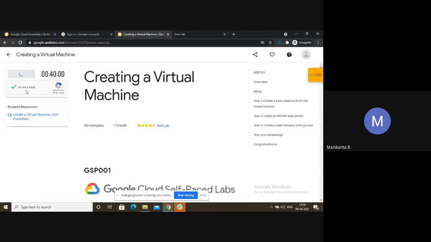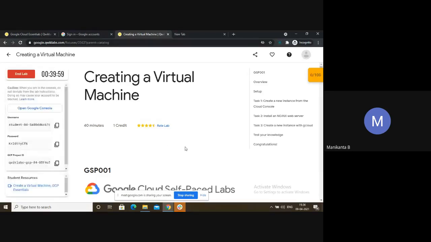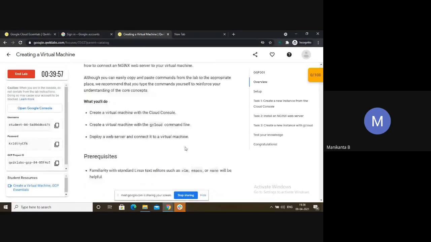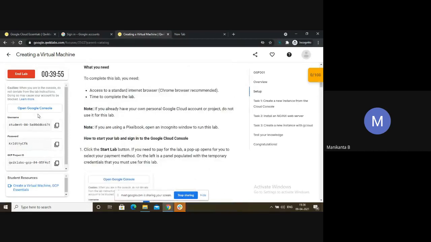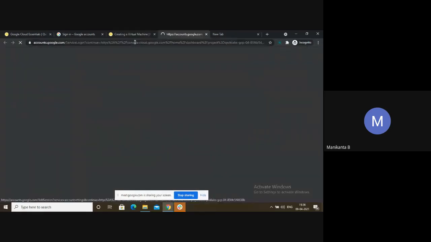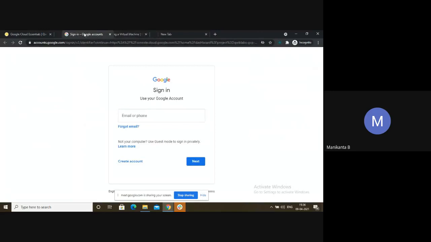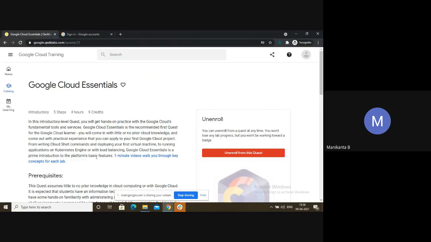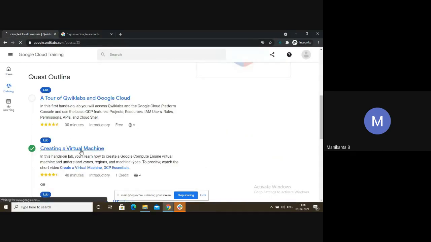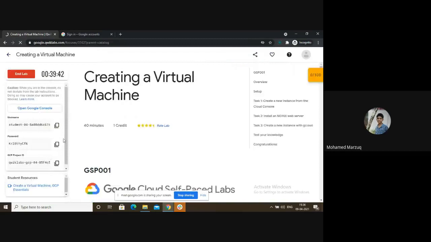Sometimes it may take more time, depending on the lab, to get the credentials here. Meanwhile, you can explore the lab, like what all things you have to do. Okay, click on open Google Console. So this is the Google Console. Here you have the username.